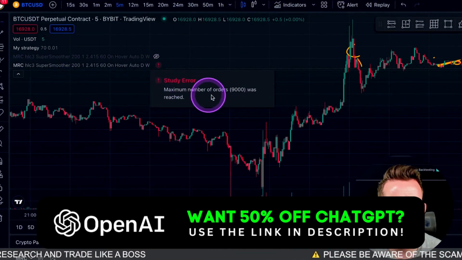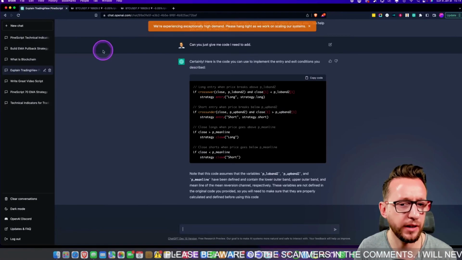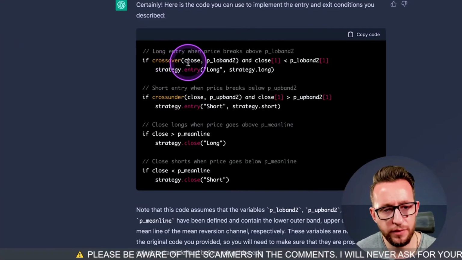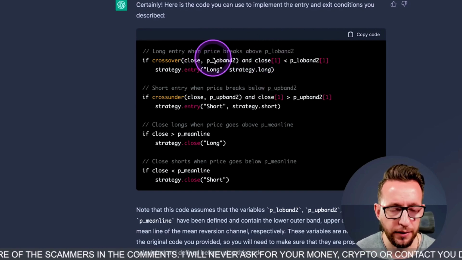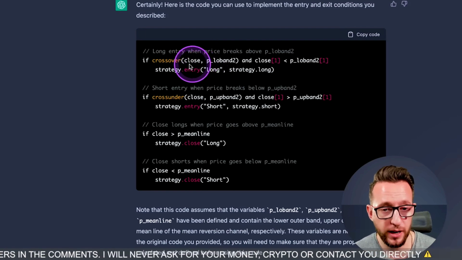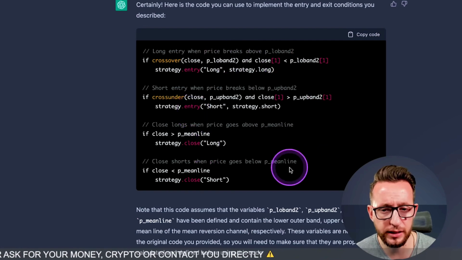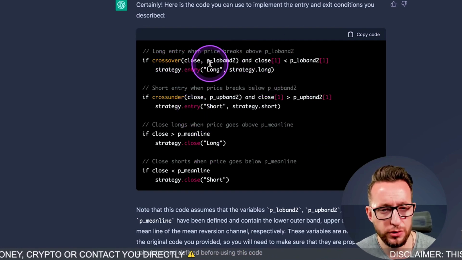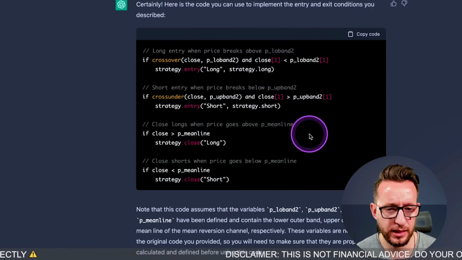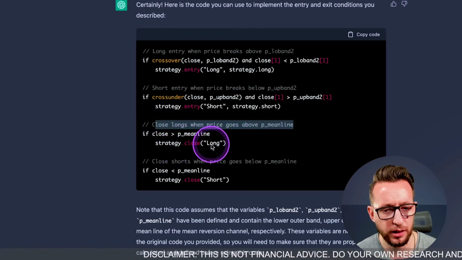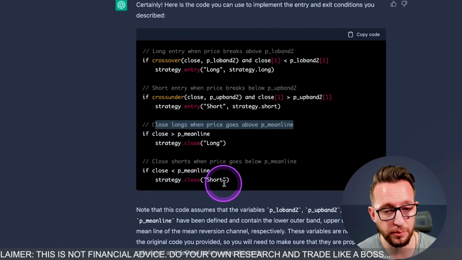There's currently a slight error because there's too many orders. There was a slight problem with the code that Chat AI gave us. I didn't understand what I actually meant. I was actually looking for the close to be over the band and not the bands be over each other. So it wasn't providing any entries, or was providing way too many entries. So I pressed the button for it to re-edit another example. And here we have the close crossing over the band, after it being lower or higher than the band previously. And then we have the actual close, so we're closing any longs when price goes over the mean, and then when it goes below the mean for shorts.